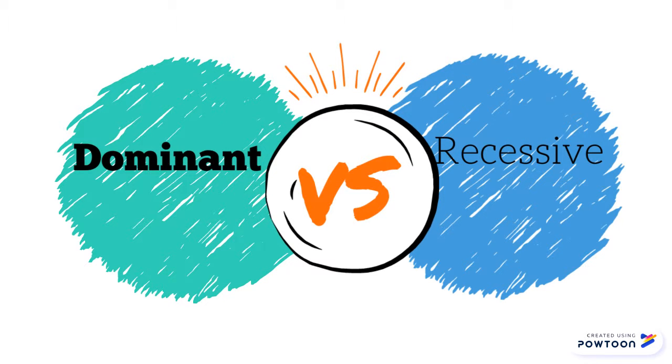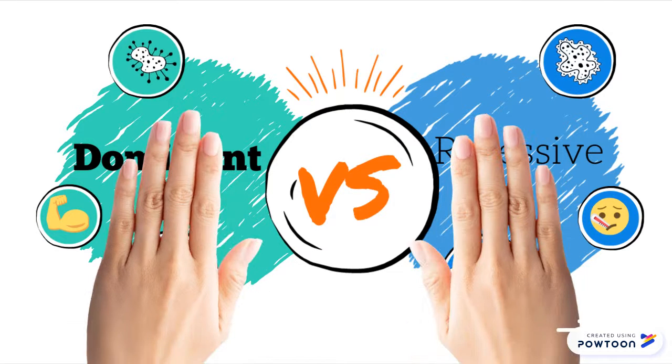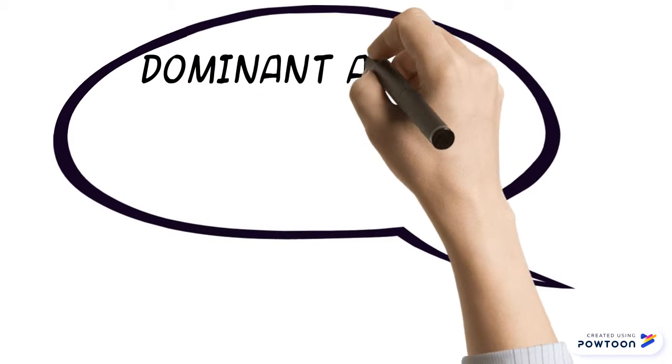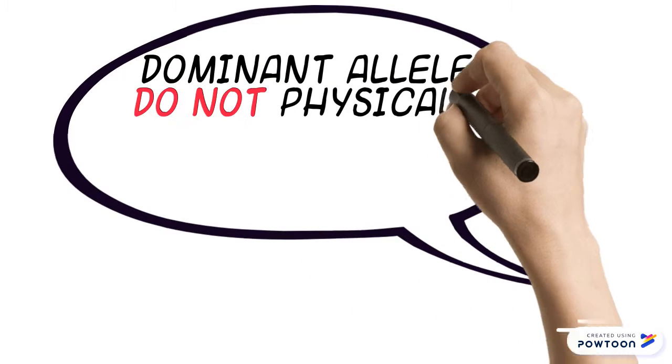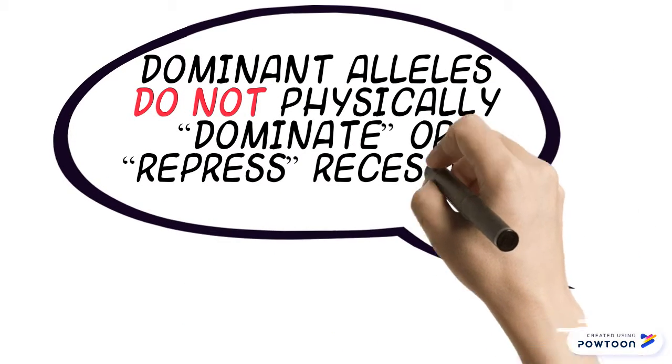Dominant alleles express their trait even when a person has only 1 copy of the allele. Recessive alleles are those that need to be present in 2 copies in order to be able to express the trait encoded in them. Dominant alleles do not physically dominate or repress recessive alleles. They are simply expressed over recessive alleles when both are present.